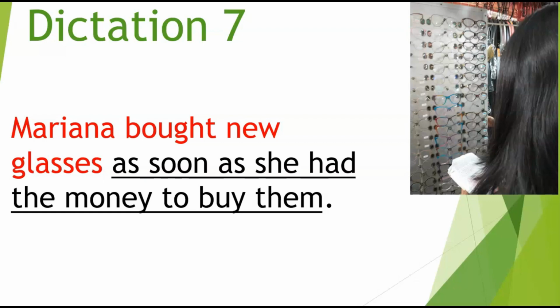Mariana bought new glasses as soon as she had the money to buy them. So again, in this sentence, we've got a complete independent sentence. Mariana bought new glasses. And then the second part, which is also a part of the sentence, is the dependent clause. As soon as she had the money to buy them. This is independent and this is dependent.